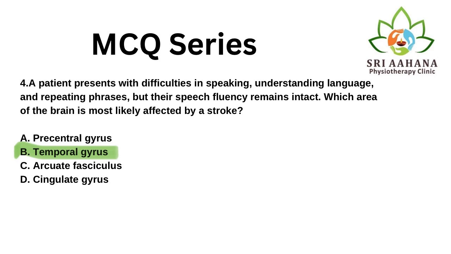C. Arcuate fasciculus is not correct because it connects Broca's area and Wernicke's area. Damage here causes conduction aphasia with impaired repetition but normal fluency and comprehension. D. Cingulate gyrus is not correct because it is involved in emotion and cognition, not directly in language processing.